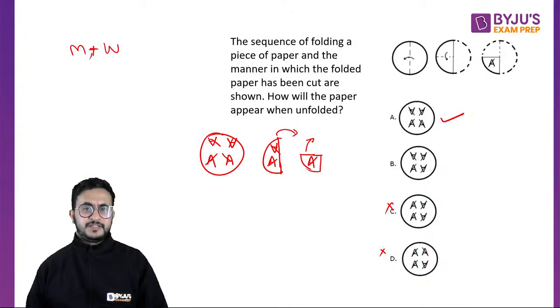This will not be inverted. This will be A like this. So when you first open it, it will become a water image, and then when we open it, this is the mirror image of this. So that is why the option.